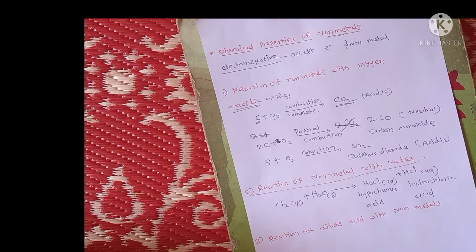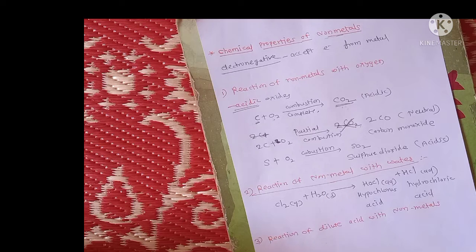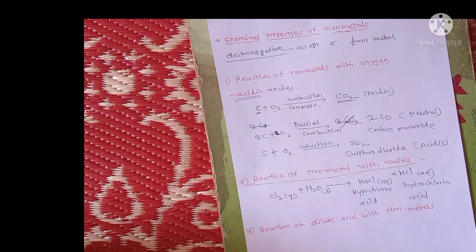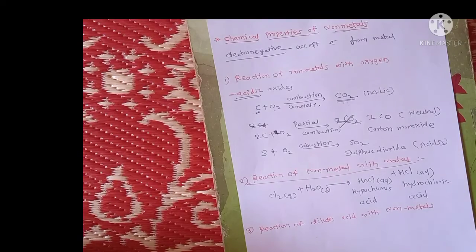Both are the same. Generally, non-metals do not react with dilute acid; halogens are the exception. Halogen reacts with dilute acid, and at that time a halogen exchange reaction is happening. Basically there are acids like HBr, hydrobromic acid, and HCl, hydrochloric acid, so halogen-containing acids are already there. So halogens react with halogen-containing acid, and at that time a halogen exchange reaction is happening.